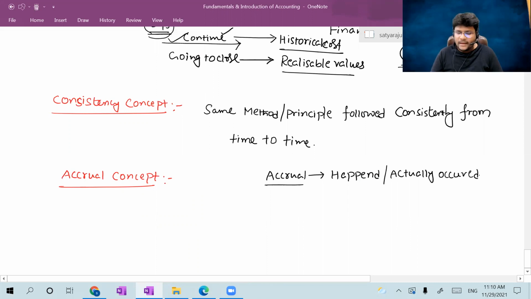Now coming to the main theme, sir, why are you telling that the accrual concept is so important, and what is the linkage between accounting and the accrual concept? Can you please establish the relationship? Yes, this is the time to establish the relationship. Concentrate. Sir, as per the accrual concept, an item of expenditure or an item of income, that is revenue, should be recorded into the books of accounts if it has actually occurred.